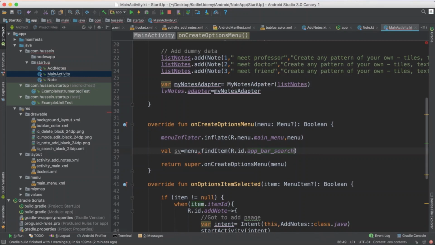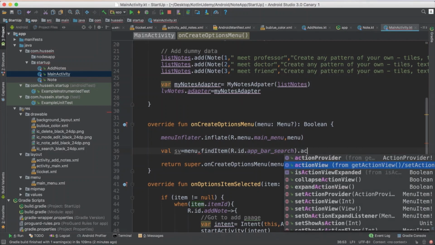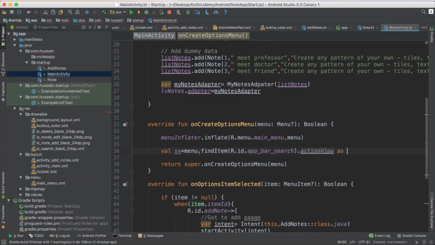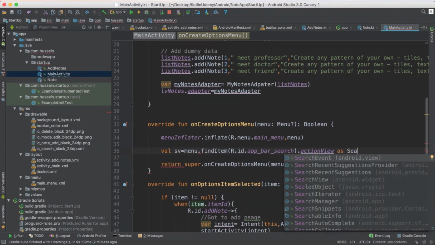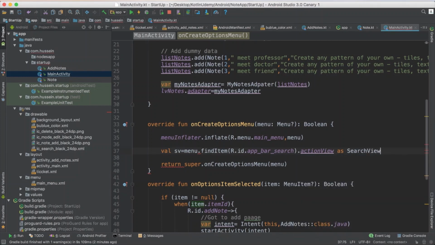After you find it for me, give me dot actionView, then as SearchView. Why SearchView? Because this one is the search item. Because this one is the searching item, I think findItem, maybe, what's the error here? He says nullable. Always use nullable because this one is nullable. So first of all, you define your search view. So I say sv, my search view.